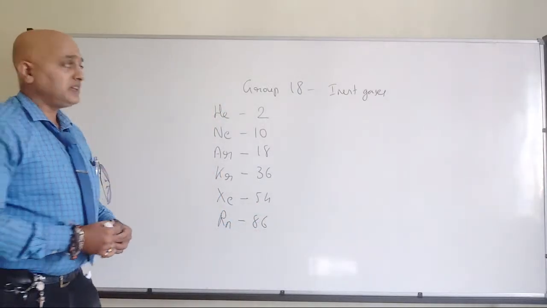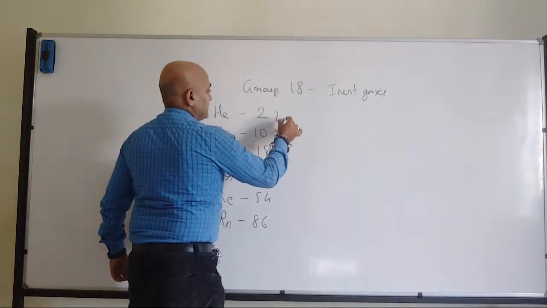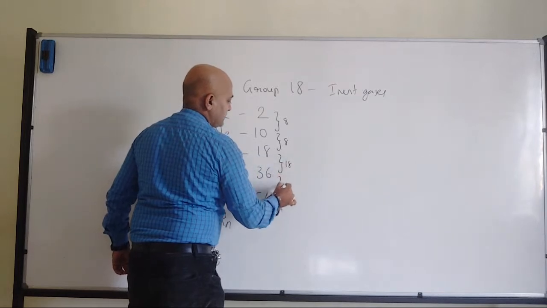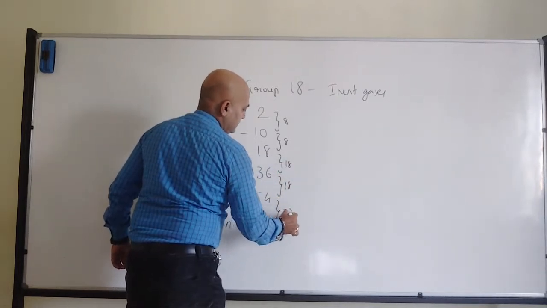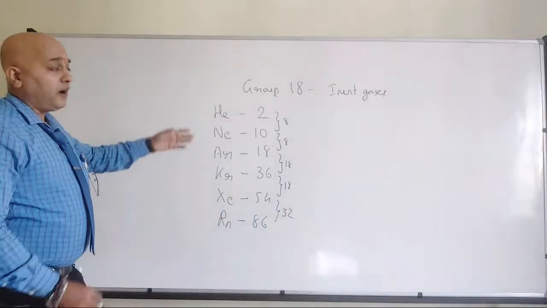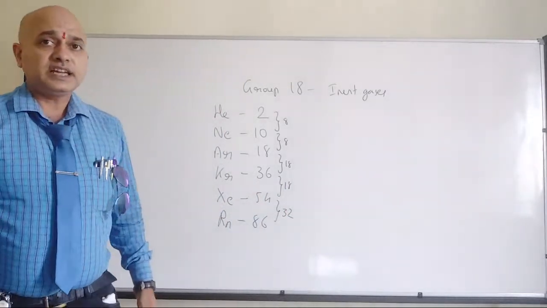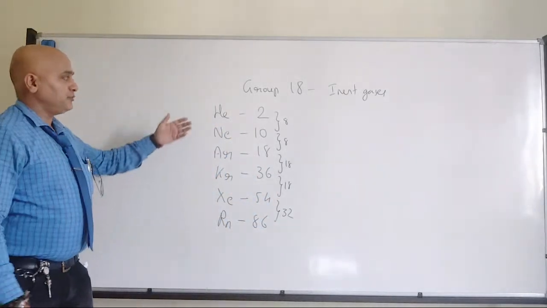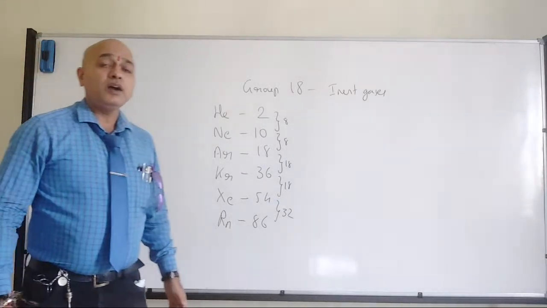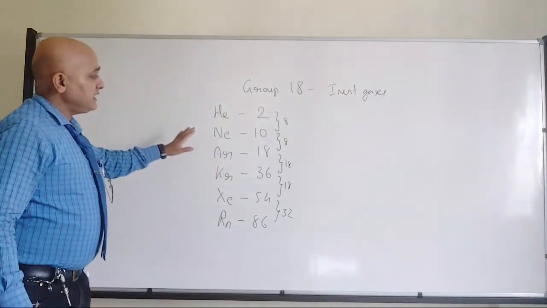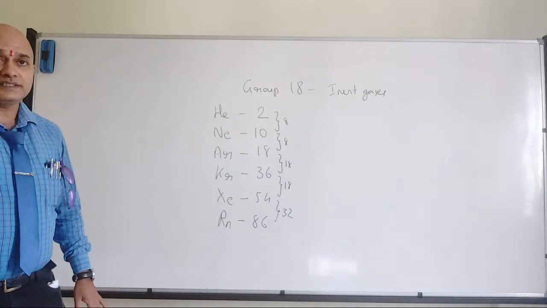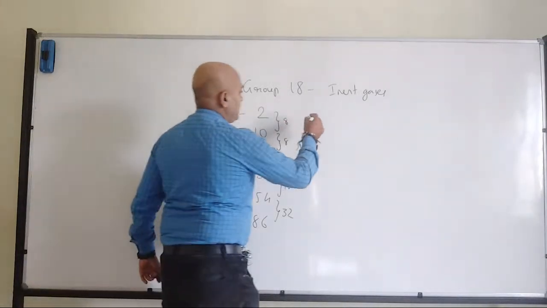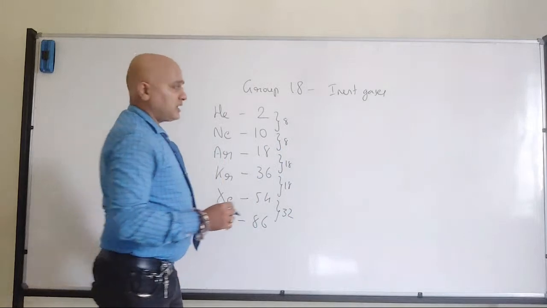That's where we have the atomic numbers. That means the differences are 8, 8, 18, 18 and 32, since it starts from period number 1. So that's where we have the group 18 elements. Fine. Now a very important point here is, okay fine, before that we will write the electronic configuration also.